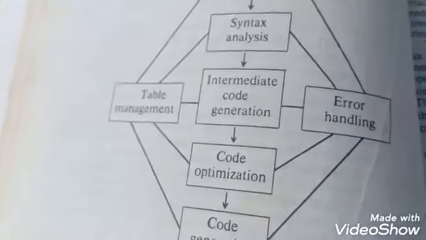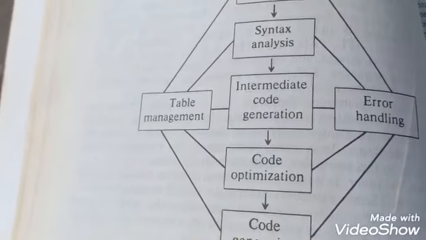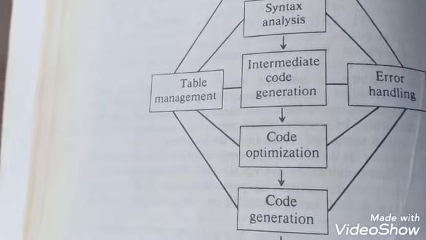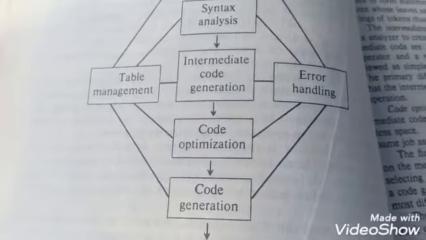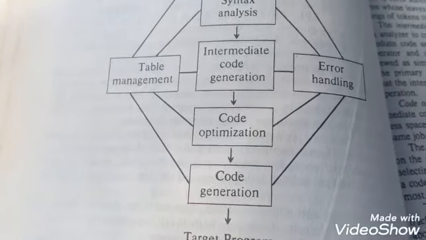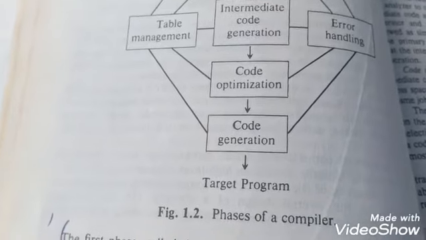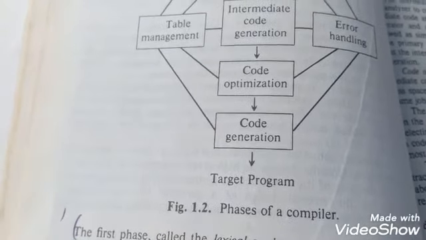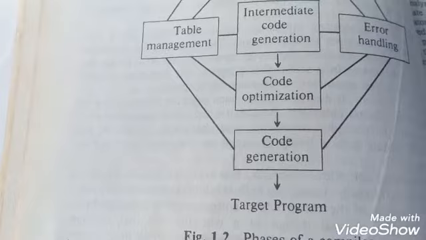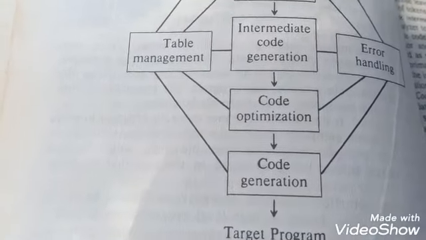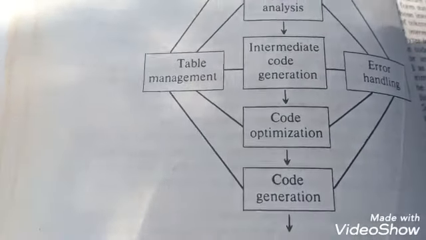The intermediate code generator uses the structure produced by the syntax analyzer to create a stream of simple instructions. Many styles of intermediate code are possible.